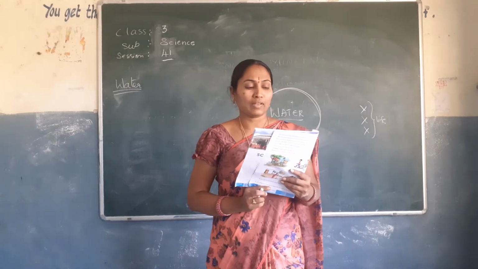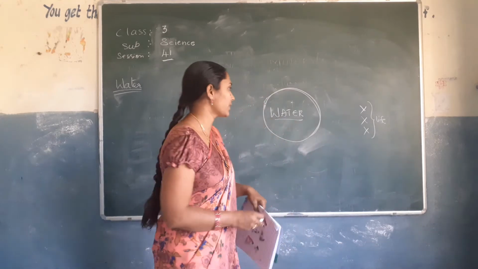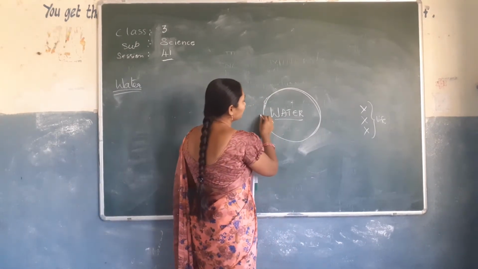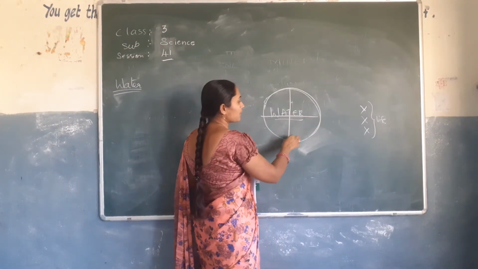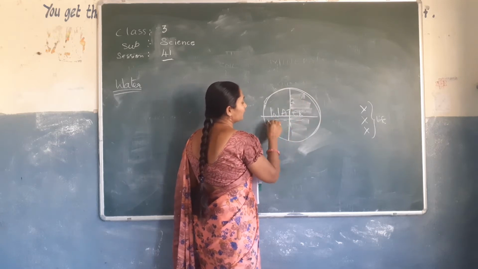Water is everywhere. In fact, 70% of the earth is covered by water. 70% of the earth అంటే earth ని 4 parts చేసామనుకోండి, this is all covered with water only.